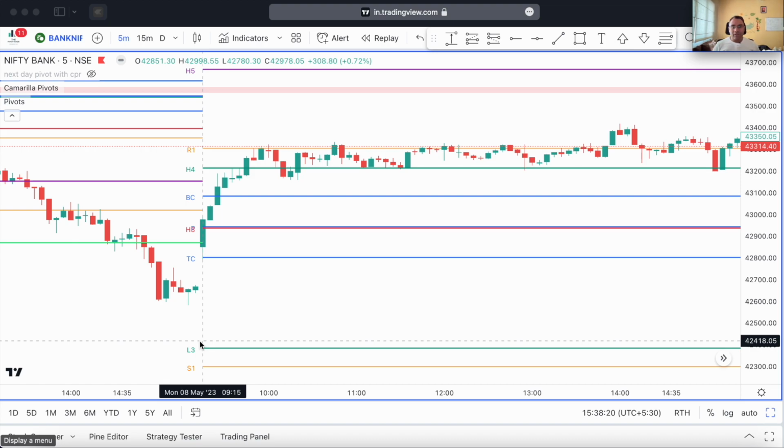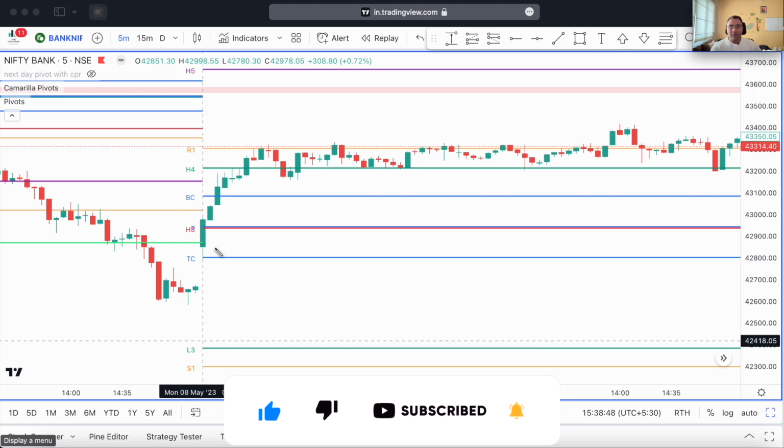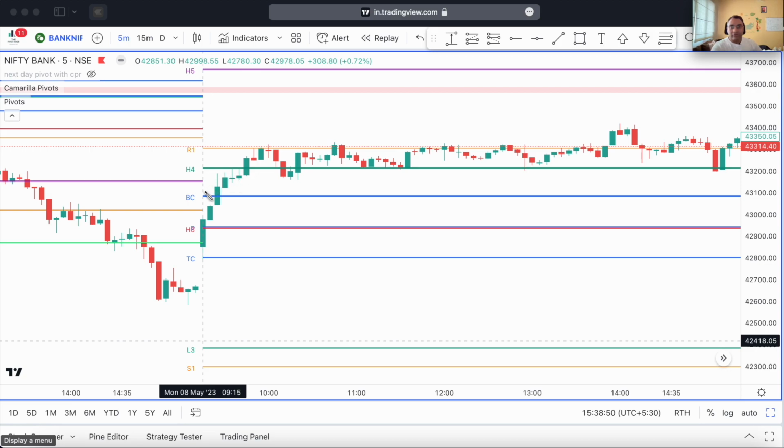Now let's take a look at the price action of today, and we saw today that Bank Nifty opened right between the CPR. Now, what was yesterday's or the previous session's analysis we had done? It was that we had the particular CPR of that day here, and today's CPR was right here. So, because of this, since it was a descending CPR, what was the analysis? The open being below the top central pivot, which actually says BC here, but that's okay. It's just the calculation of CPR that shows here as BC, but that's actually the top central pivot.